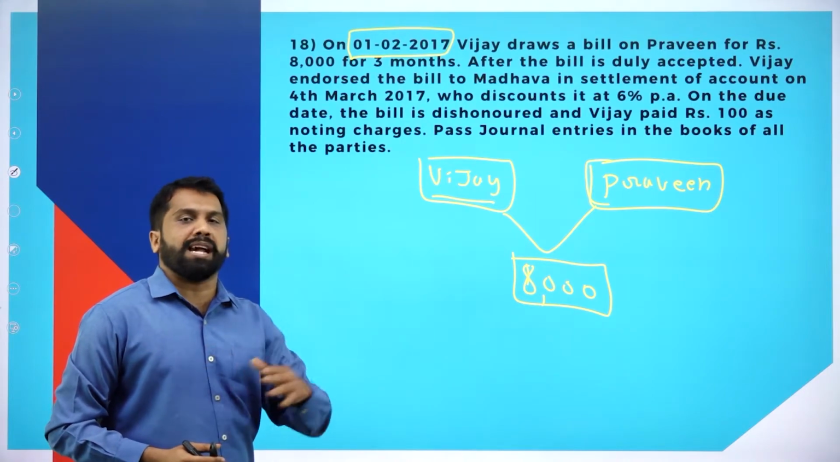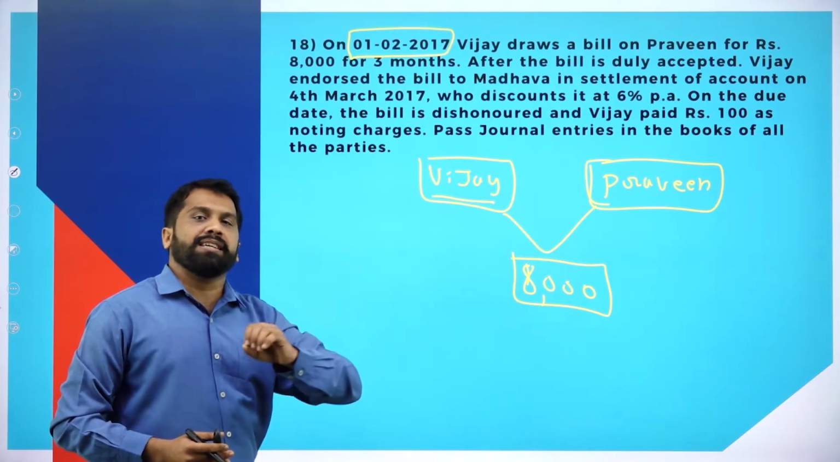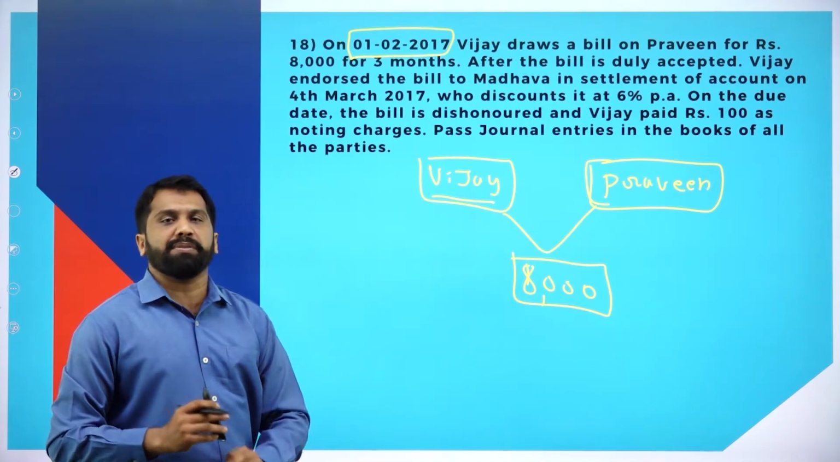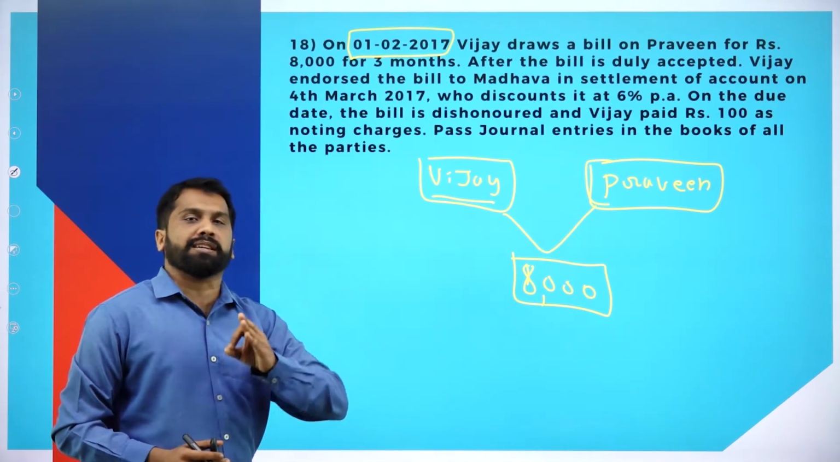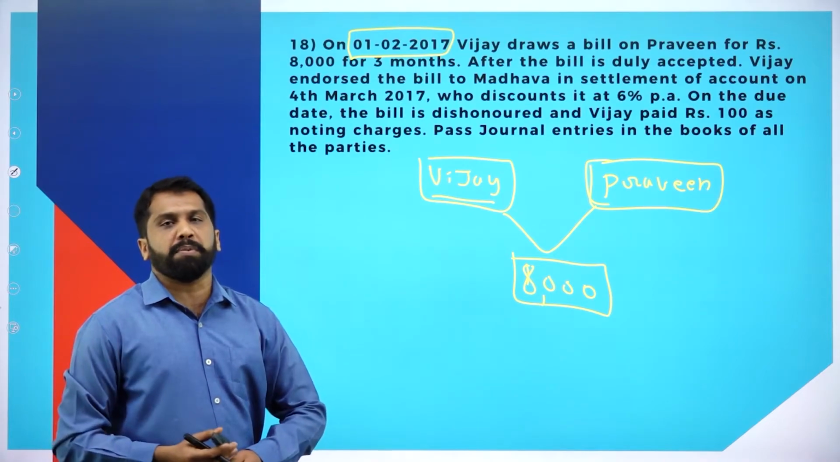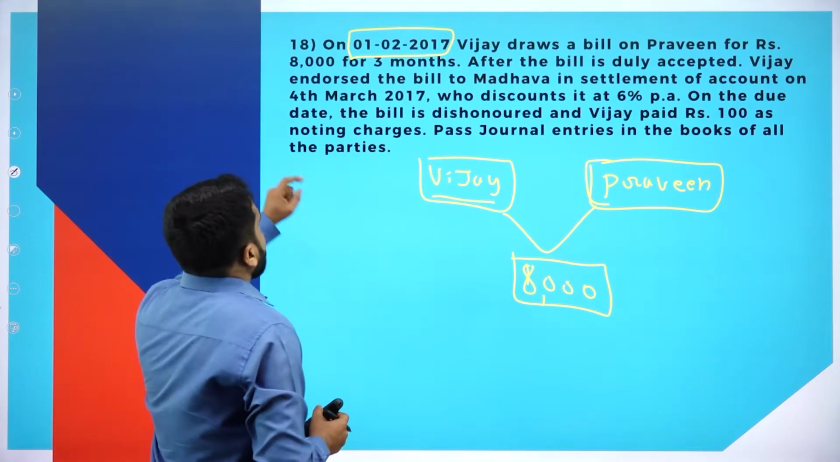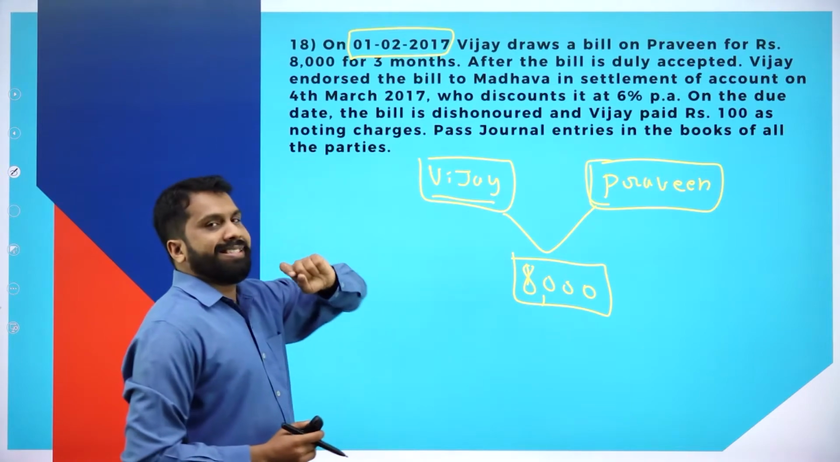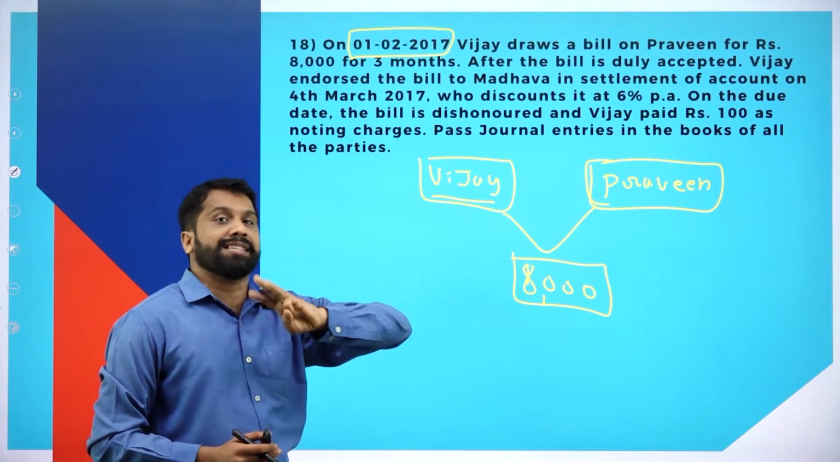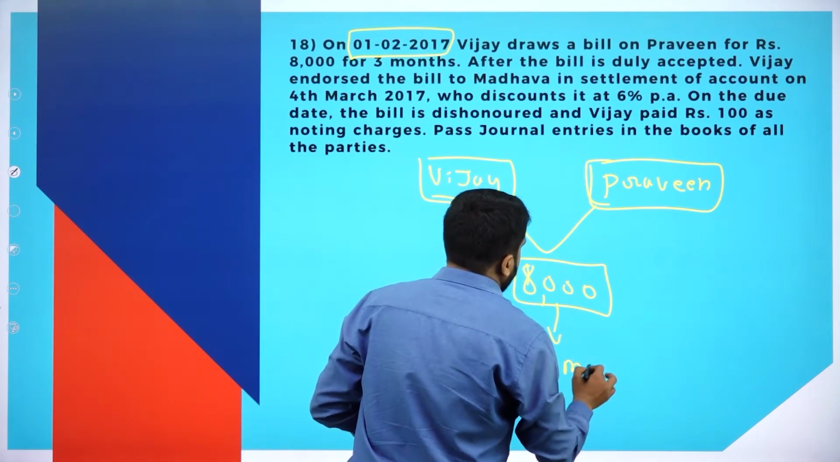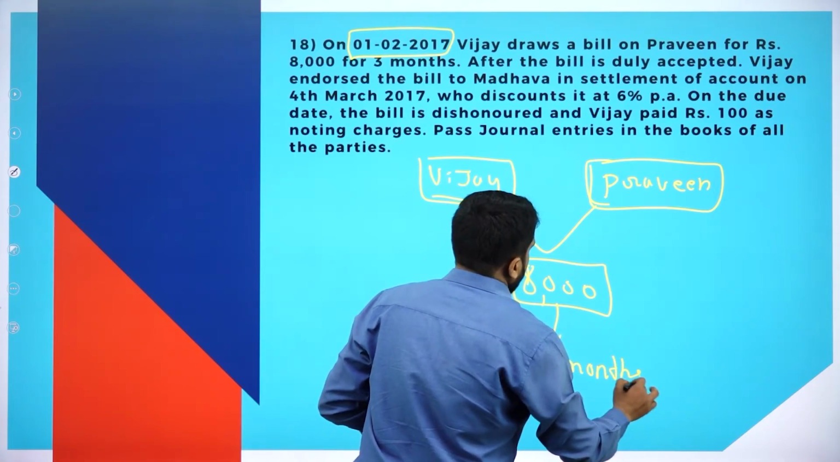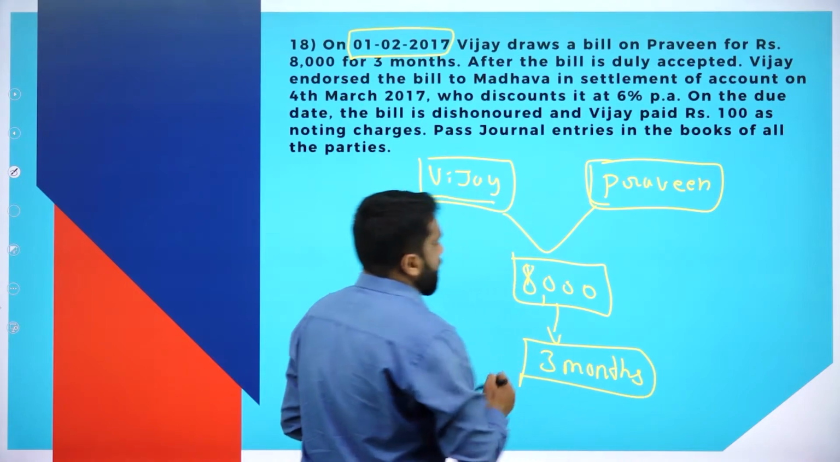I'll spend more time on explanation and less in showing the answer. Why? Because if you understood the question and the concept, the answer is copy-paste work. Now, the value of the bill is 8,000. How many months is it? 3 months. The bill is for 3 months.